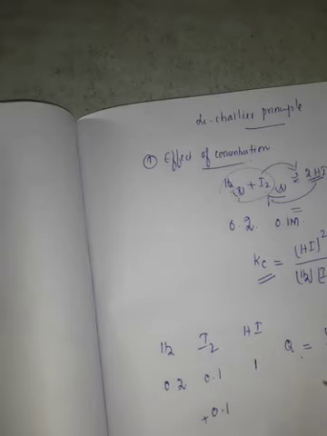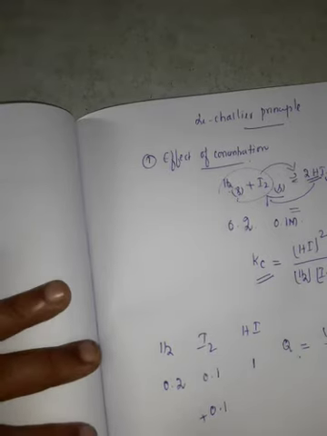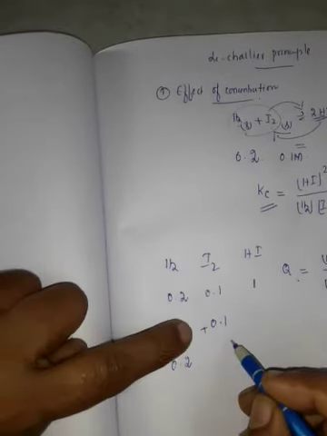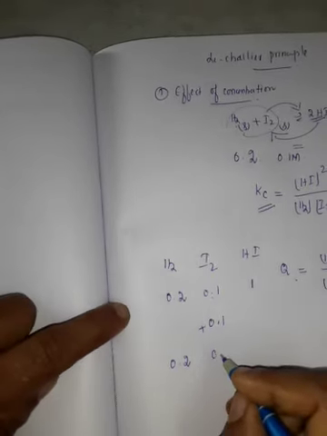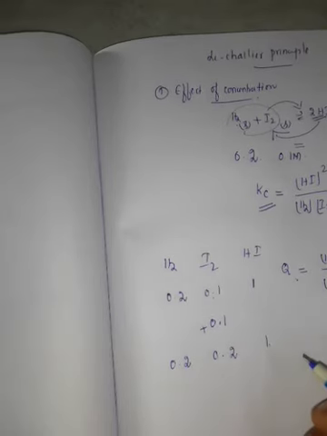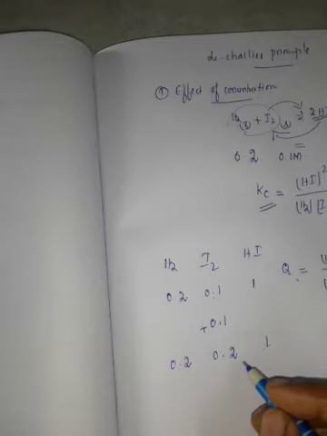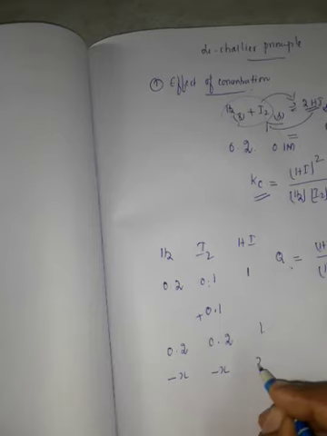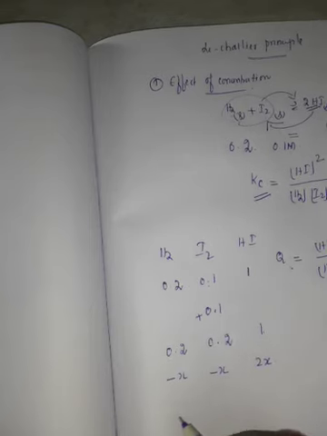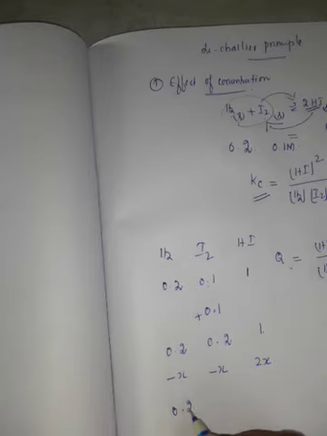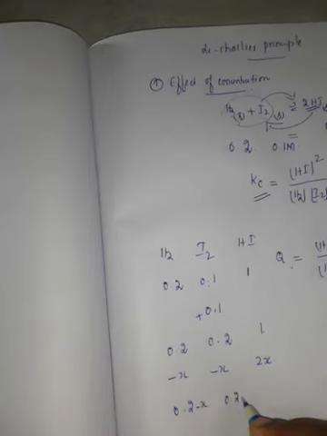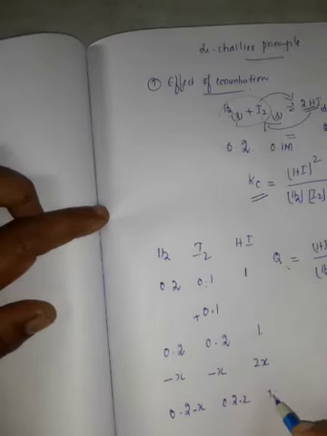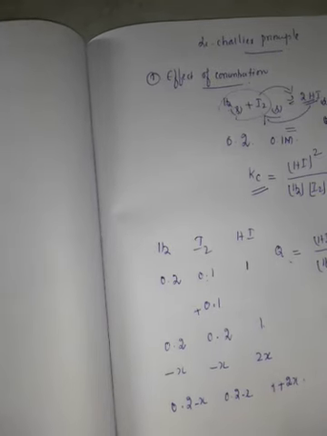So what happened? Concentration after addition of 0.1: H2 is 0.2 same, iodine is 0.1 plus 0.1, that is 0.2, and HI is 1. Now the change in concentration is minus x for each reactant and plus 2x for HI. The remaining concentrations are 0.2 minus x, 0.2 minus x, and 1 plus 2x.